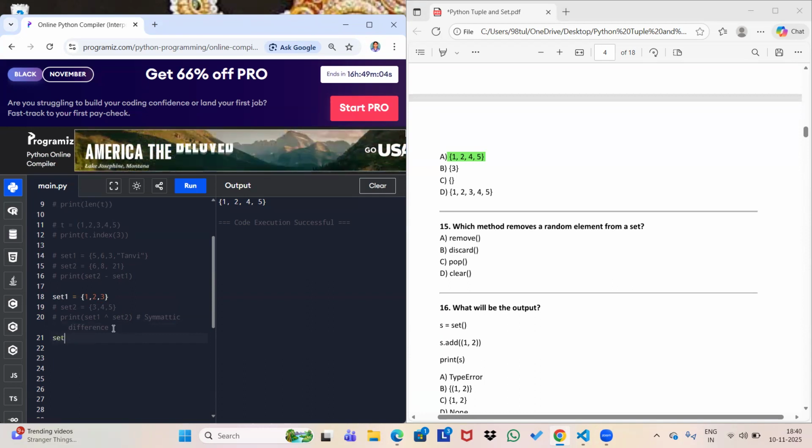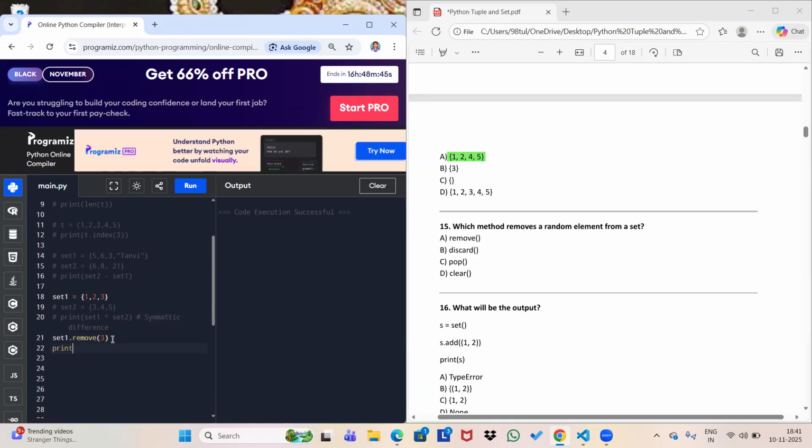So I will write just set 1 dot remove. Then I have to pass a parameter. Suppose I'm giving 3, then it will remove the element 3 only. Oh, sorry, I didn't print this. That's why it's giving me this. Set 1. So let's check the answer. The answer will be 1, 2. Why? Because it is going to remove 3.